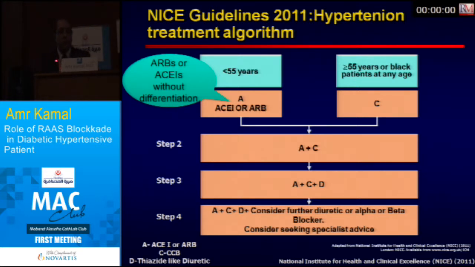So you will start with valsartan, or shift to valsartan plus amlodipine. If valsartan amlodipine is not effective, you will shift to valsartan amlodipine hydrochlorothiazide, namely Exforge and Exforge HCT, which is the landmark treatment in the world of hypertension now, in Egypt and in the world.